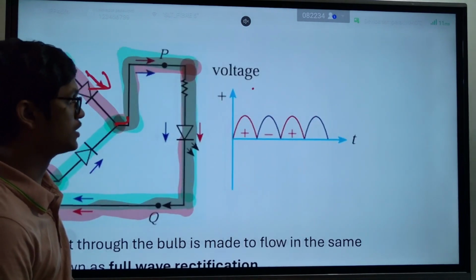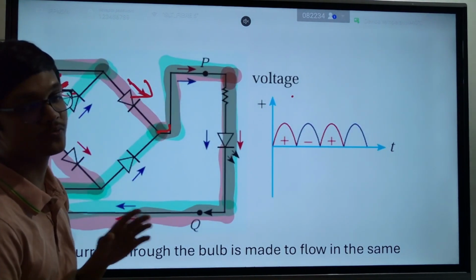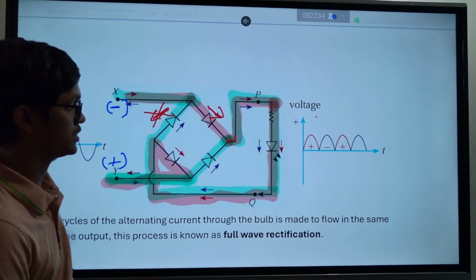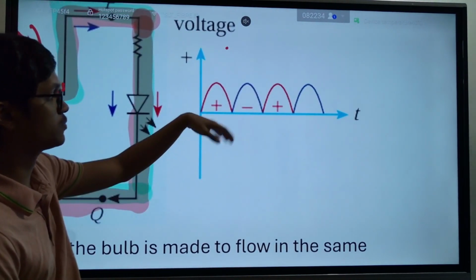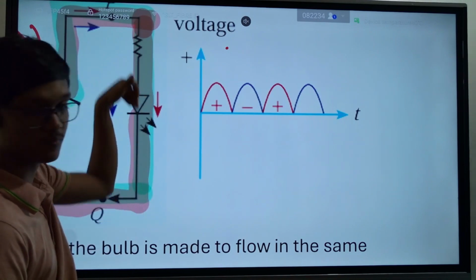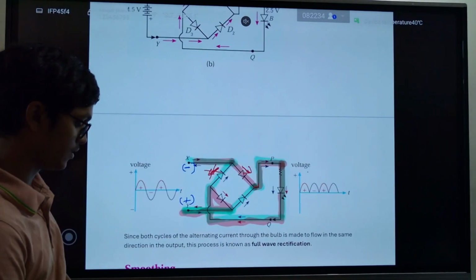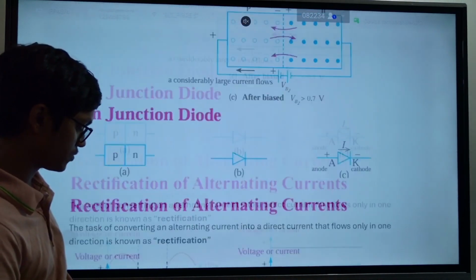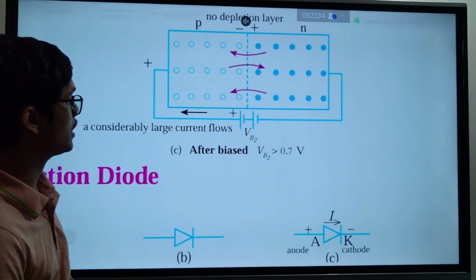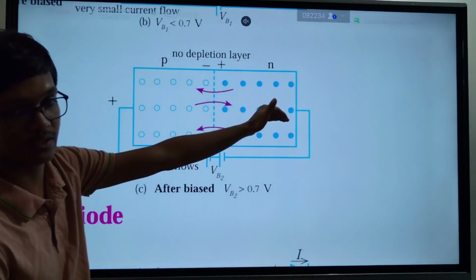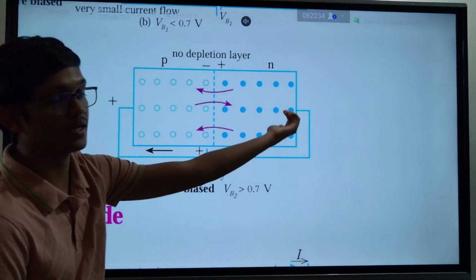Clear? Making sure that there's no energy wasted in the system. So this is a 100% efficient system. Why? All the current is passed through our circuit in the same direction, in the positive direction. Who started all this? This PN junction. Why? This PN junction allowed current only in one direction. PN junction didn't allow current in the other direction.